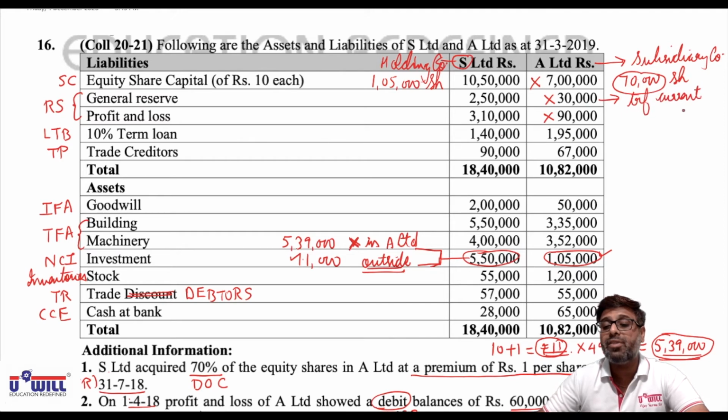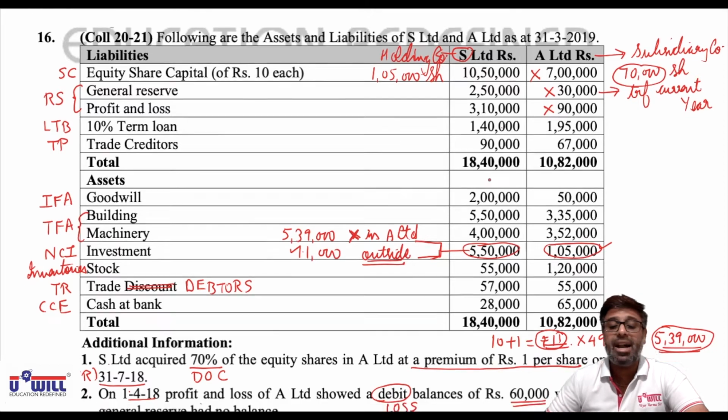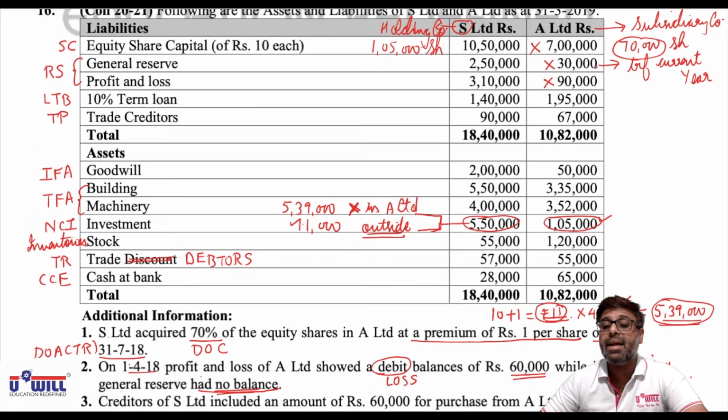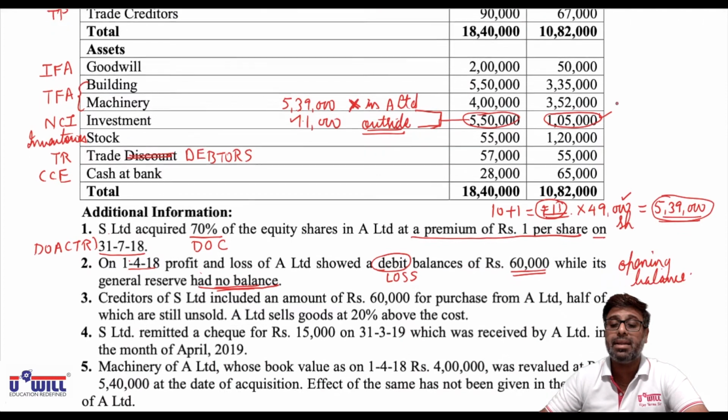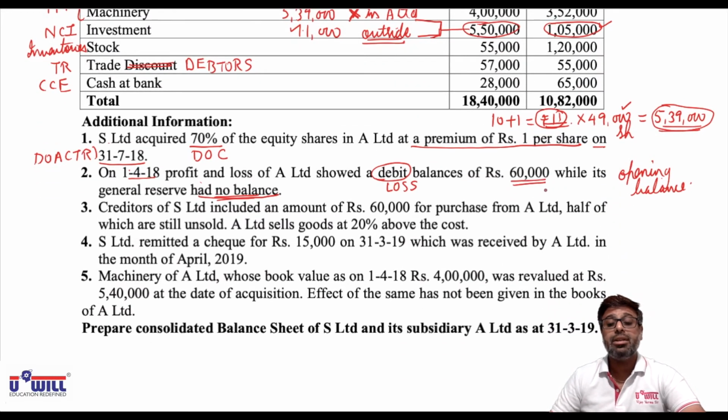In the beginning of the year, general reserve had no balance, which means the entire 30,000 is transferred in the current year. So this is different from the past questions. In the past questions, normally the entire amount in the balance sheet becomes the opening balance because the language is that general reserve has remained unchanged since that date. But here it is clearly given that on 1/4/18 general reserve had no balance.